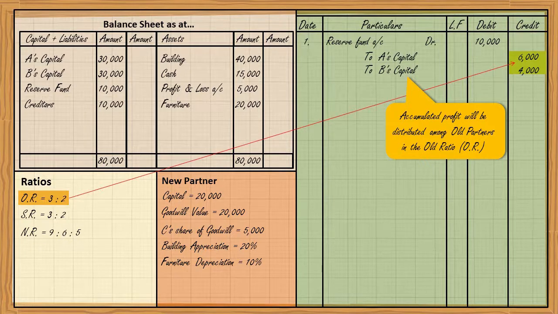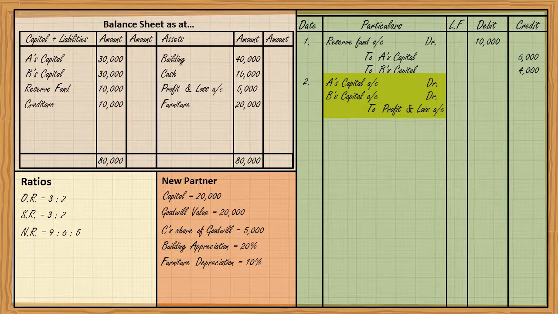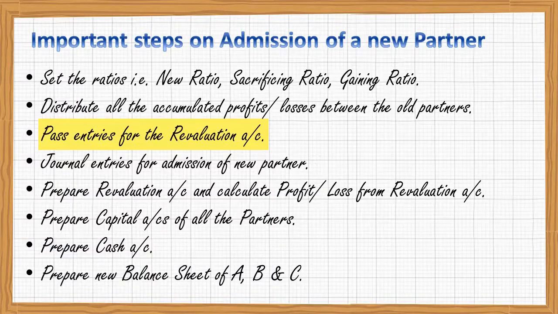All accumulated profits are distributed to the old partners in the old ratio. Now, distribute all the accumulated losses. Is there any accumulated loss? Have a look at the balance sheet. Yes, there is profit and loss account of rupees 5,000. It means this is the accumulated loss which will be distributed between A and B in their old ratio. So A's capital account debit, B's capital account debit to profit and loss account, 3,000, 2,000, 5,000.